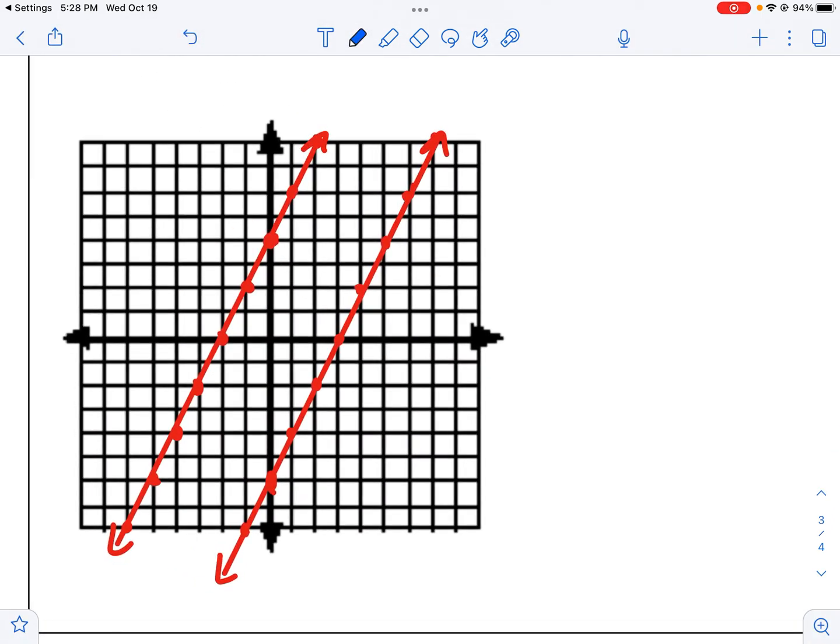Now, I could find the distance between these two lines at any point along the line, right? That distance isn't changing because these are parallel lines. They have the same slope. So it doesn't really matter where I start, but here's a pro tip for you. I would start at one of the intercepts.